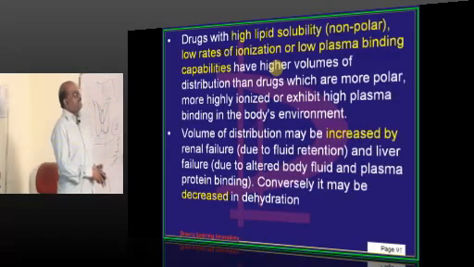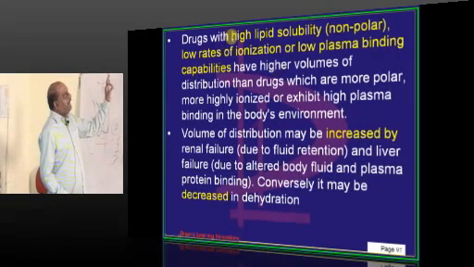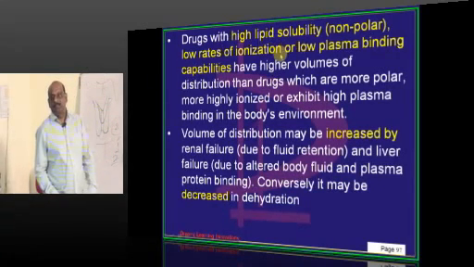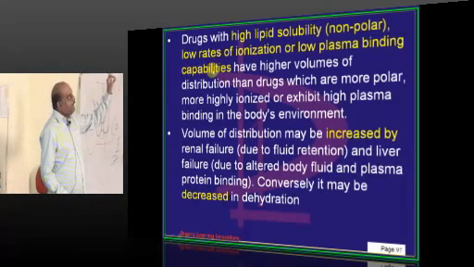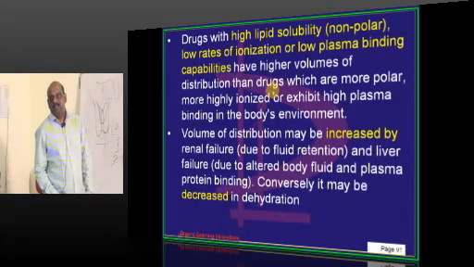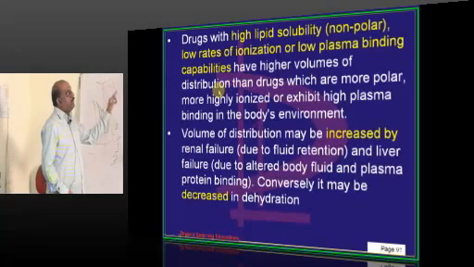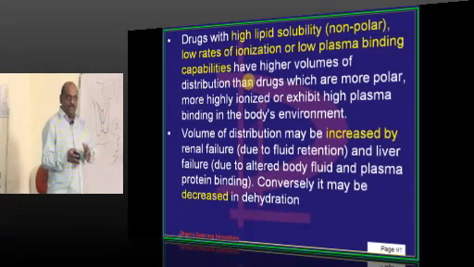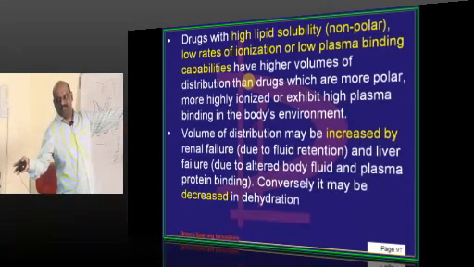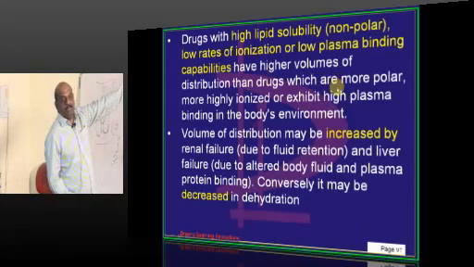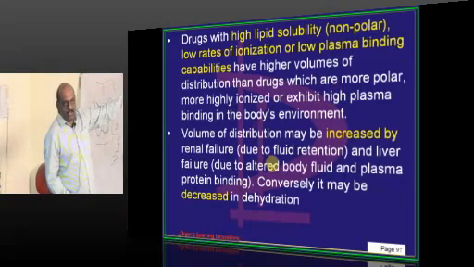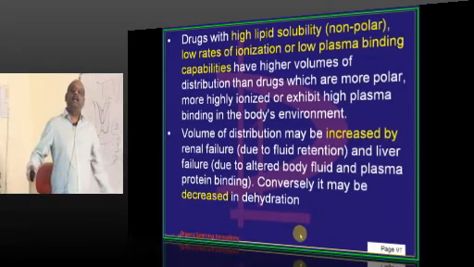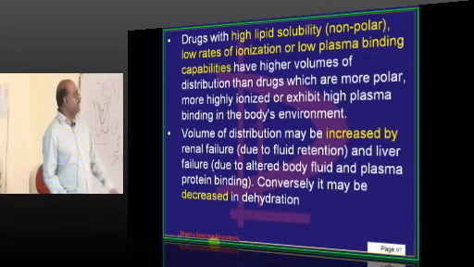Suppose a drug is highly lipid soluble, or has a low rate of ionization, or has low plasma binding, obviously what will it do? It will distribute to all tissues. High lipid solubility, low ionization and low plasma binding lead to a bigger volume of distribution.